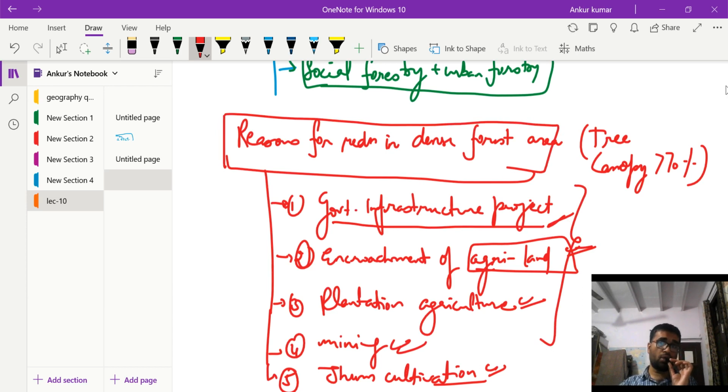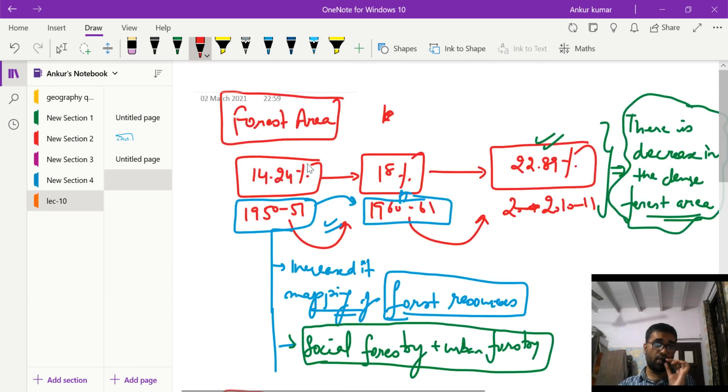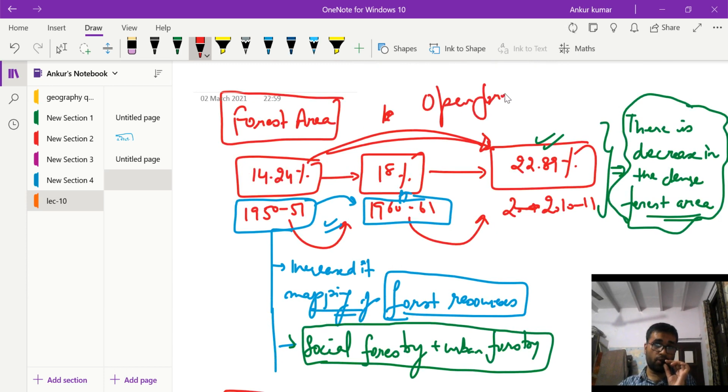But in overall assessment, we will say that the forest area increased, and this forest area also includes the open forest, trees which are planted under social forestry, agroforestry.